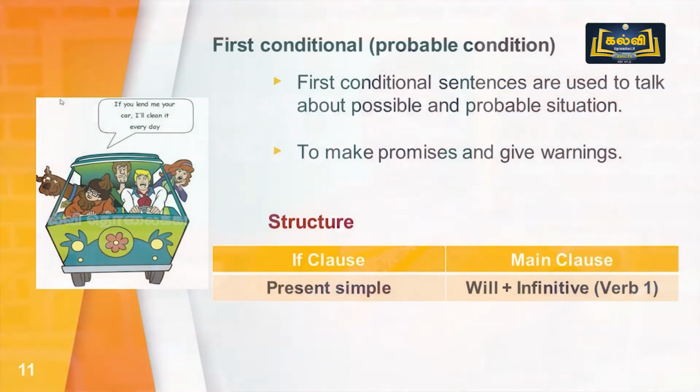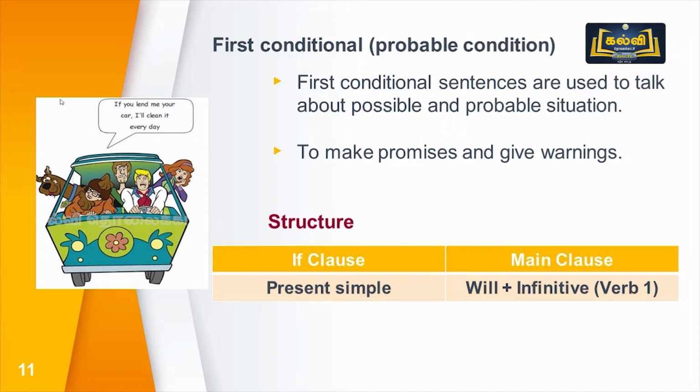If you need some help, you ask your friend, if you do it for me, I will support you in another way. That is a promise. So first conditional sentences are used to talk about possible and probable situations and also to make promises and give warnings.